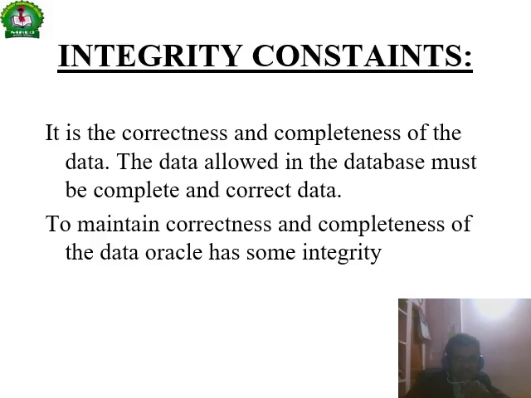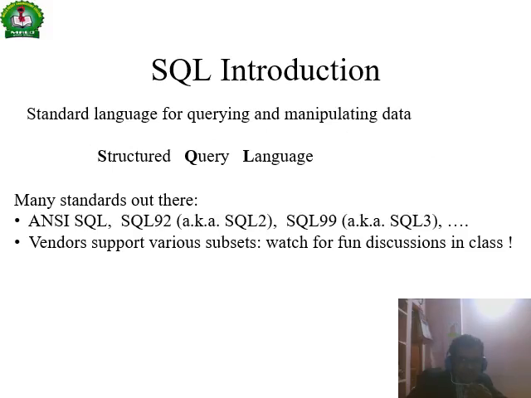So, the correctness and completeness of the data is called what? Integrity constraints. To maintain the correctness and completeness, we use integrity constraints, right. Whenever a transaction is performed, we compare the values before the transaction with the values after the transaction. The data should not be lost before and after the transaction. That is called what? Integrity constraints. The completeness of the data is called what? Integrity constraints.